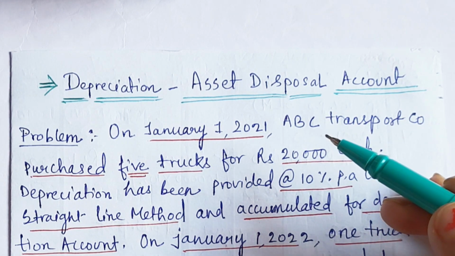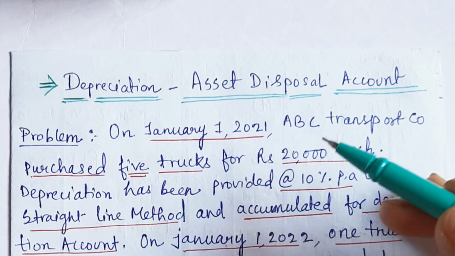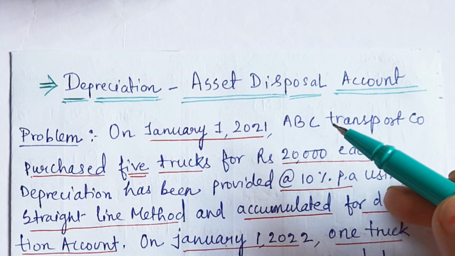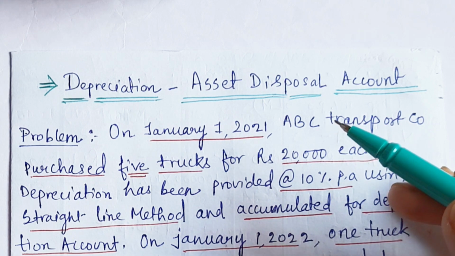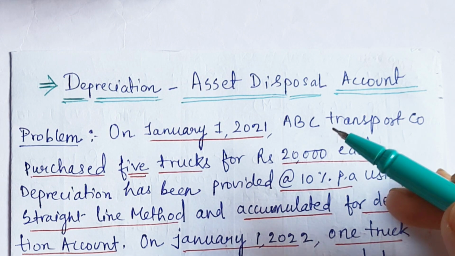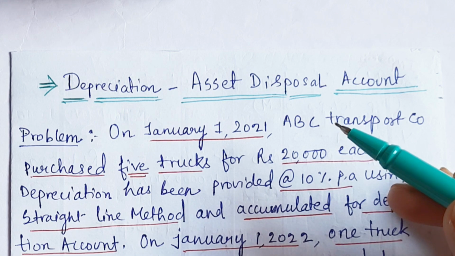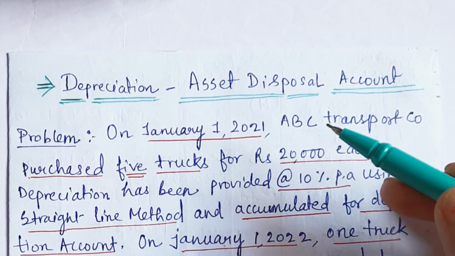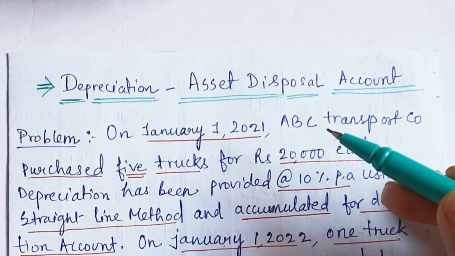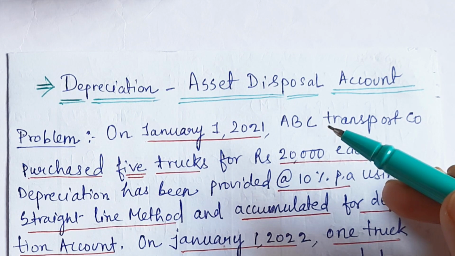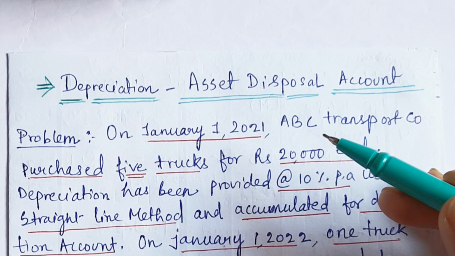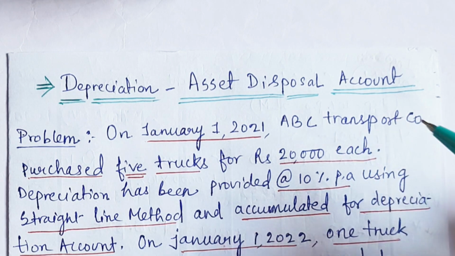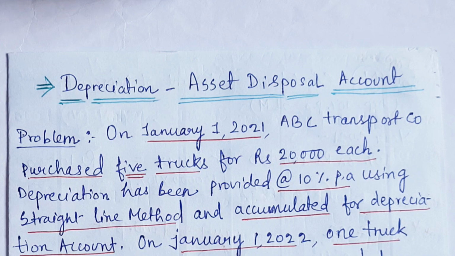Now when a part of an asset is sold, at that time a separate account can be maintained, which is called asset disposal account. This account helps to give a clear picture of that particular asset which is sold. Now in the exam question, it will be mentioned categorically that you have to prepare this asset disposal account. At that time you have to make this account compulsorily. A same type of question today we will be seeing in this video.